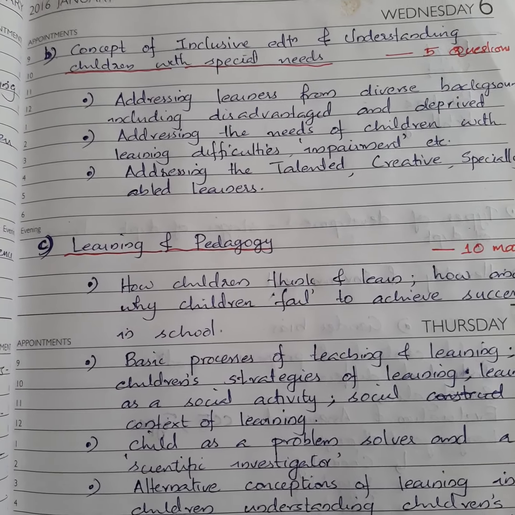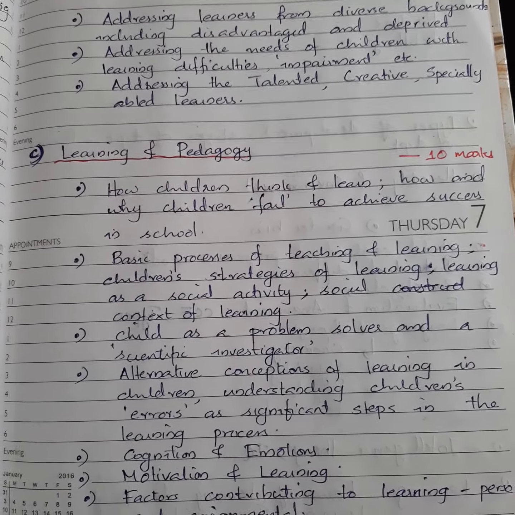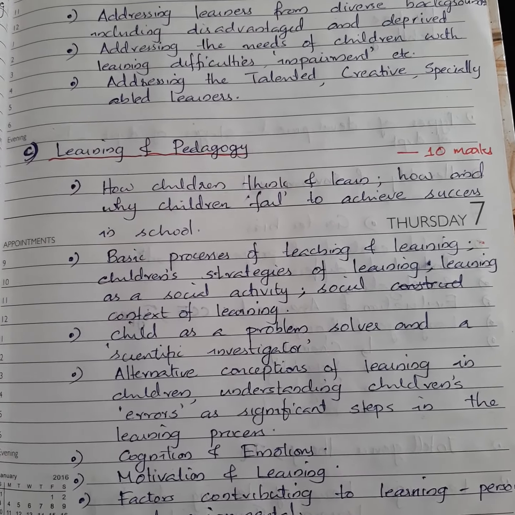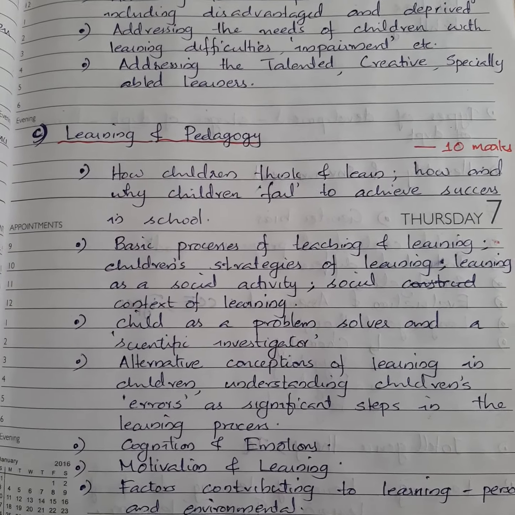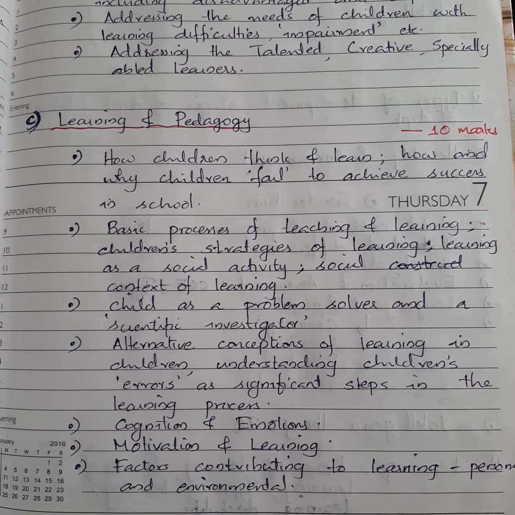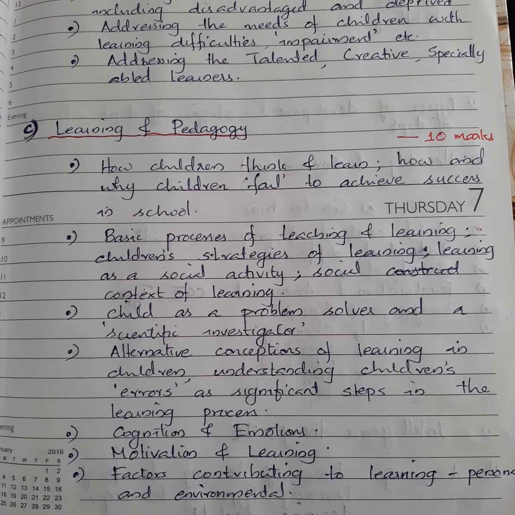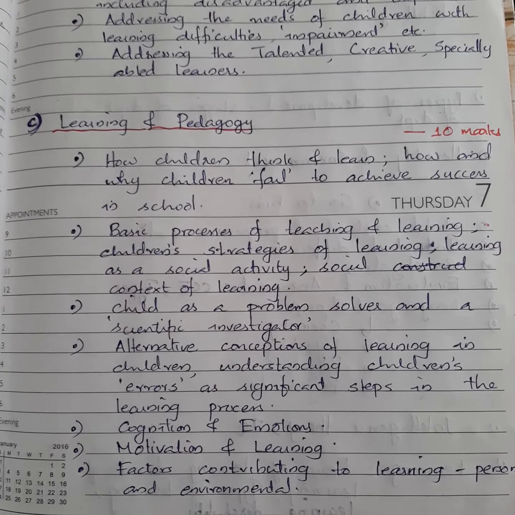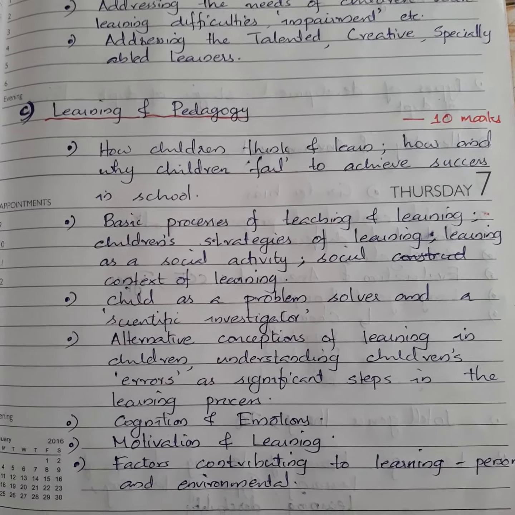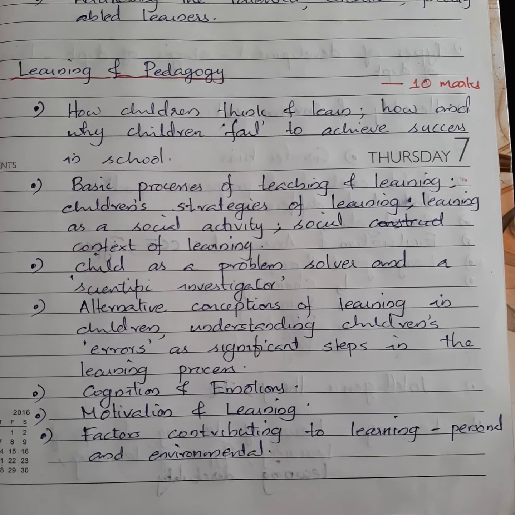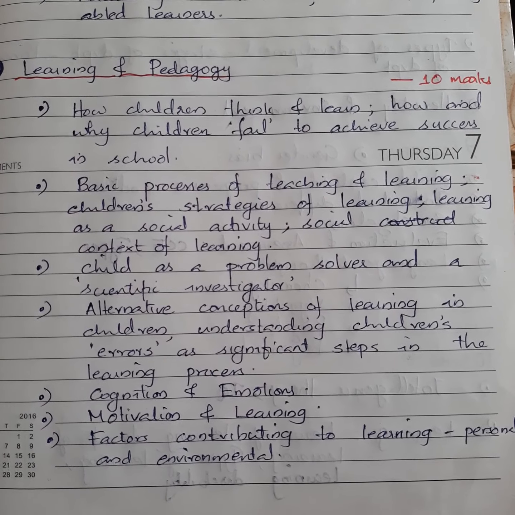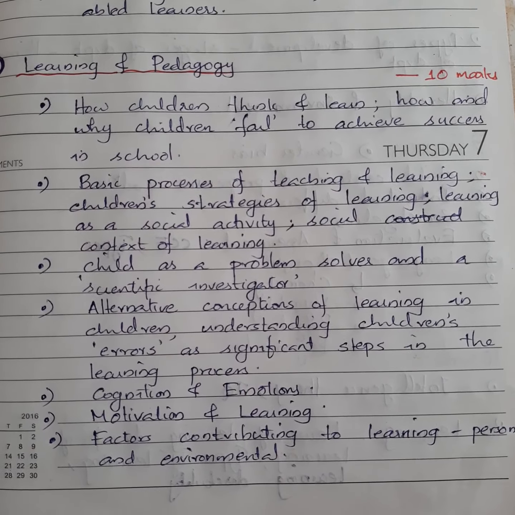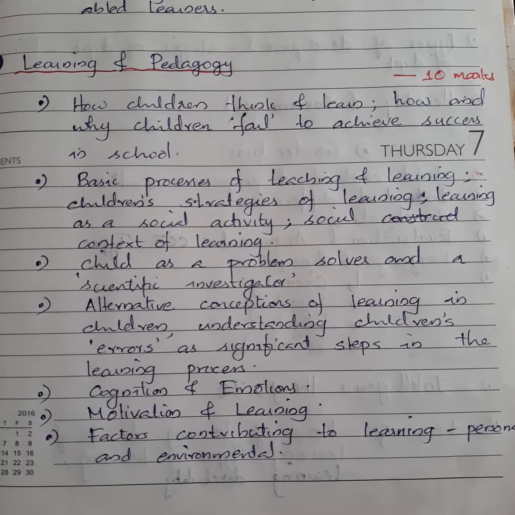And the last one is learning and pedagogy. There will be questions of 10 marks. First topic is how children think and learn, how and why children fail to achieve success in school. Next is basic process of teaching and learning, children's strategies of learning, learning as a social activity, social context of learning.